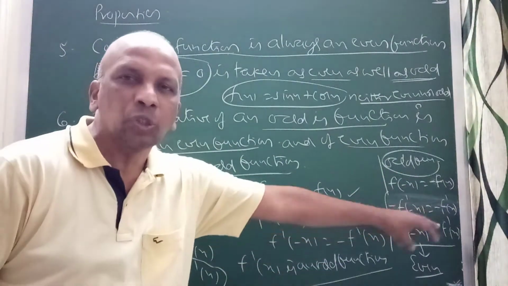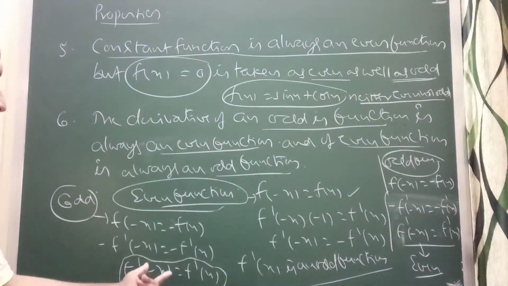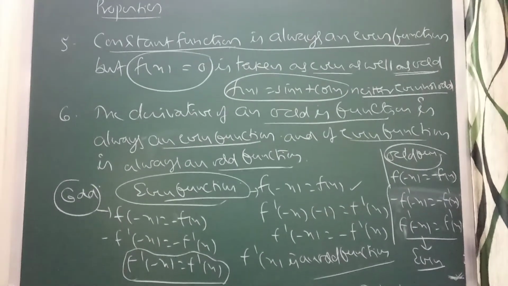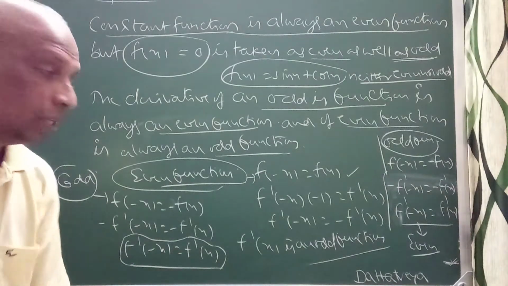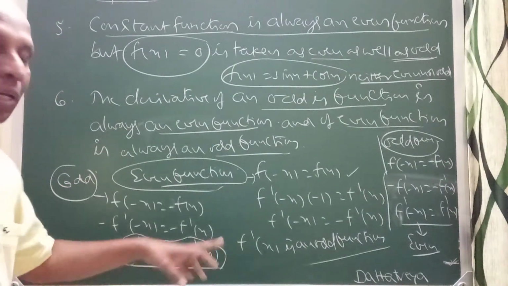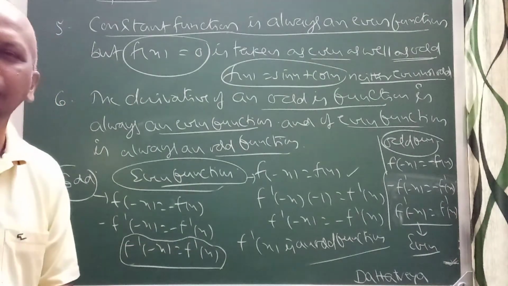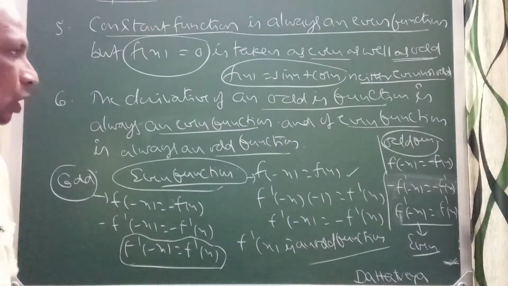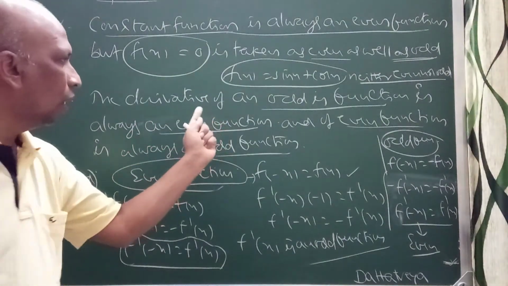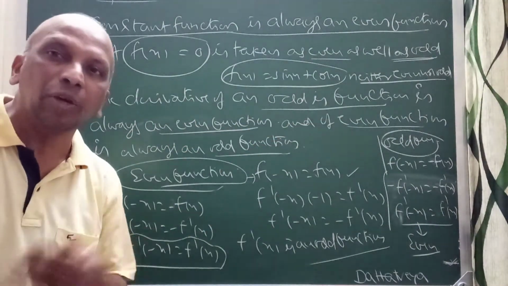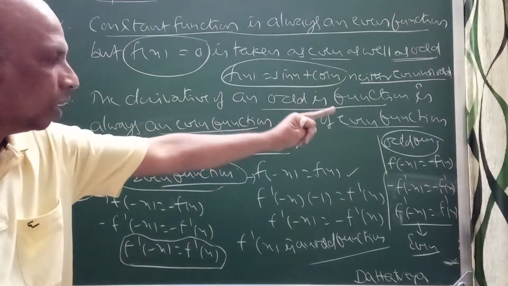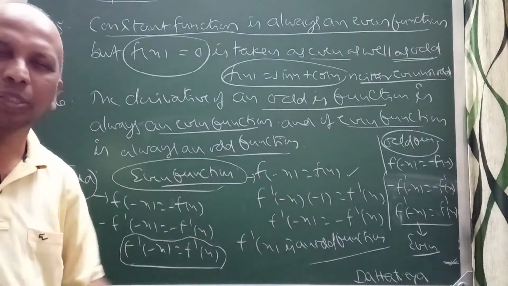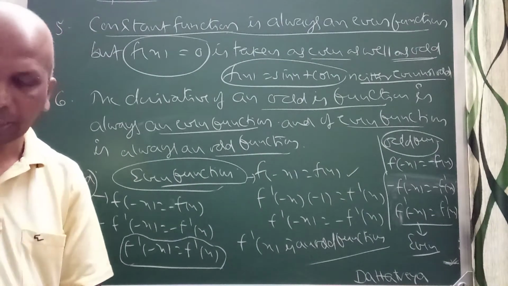You have understood this, I will explain the same thing again. I got f dash of minus x equal to f dash of x, so we can decide. This is the reason I can decide about the given function: I have taken odd, and the derivative will be an even function. So remember what I discussed: the derivative of an odd function will be an even function, the derivative of an even function will be an odd function, vice versa. These are the points I discussed.